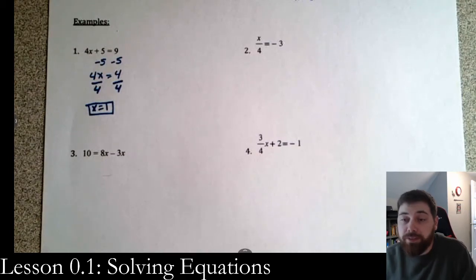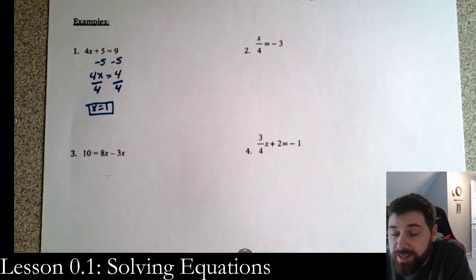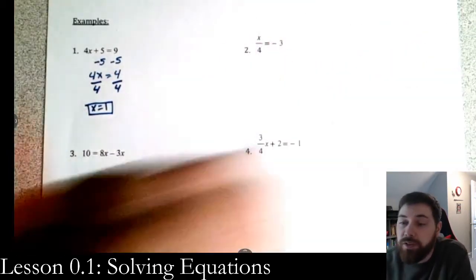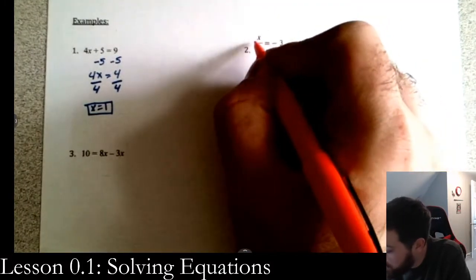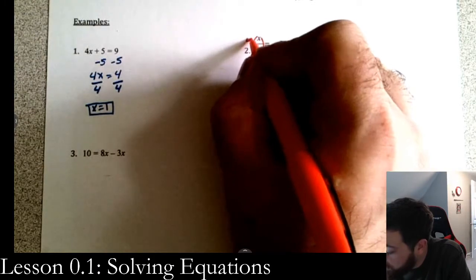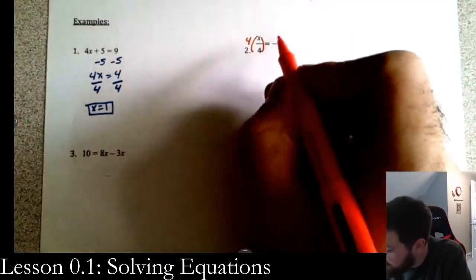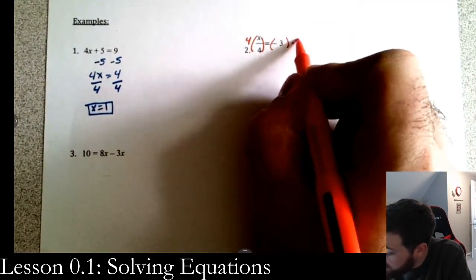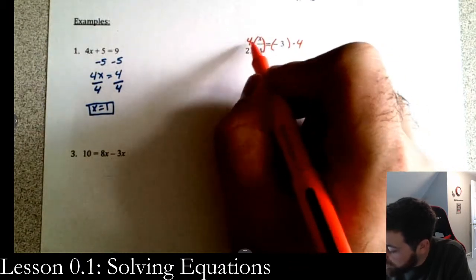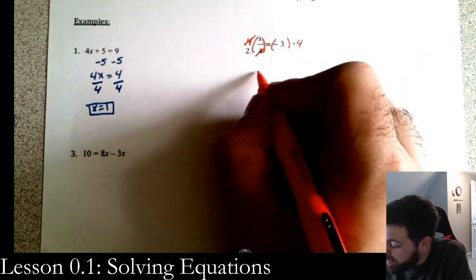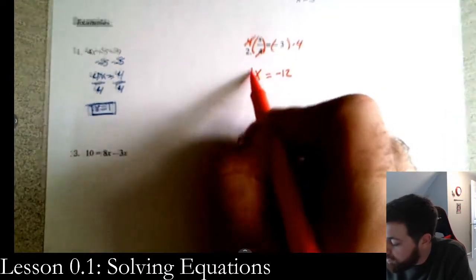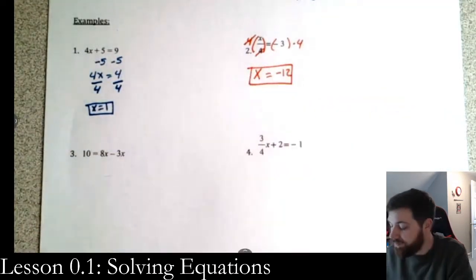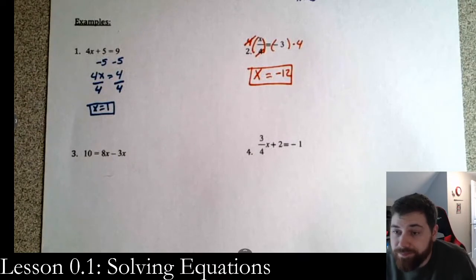We want to get rid of that 4, but the issue is that it's divided, so we need to do the inverse operation of division, which means we need to multiply by 4 on both sides. Hopefully that orange is okay to see. Yeah, it's fine. Take it times 4 on both sides. These two 4's cancel, and so on the left side we get x, on the right side we get negative 12. Negative 3 times 4 is negative 12. Okay? Not too bad there.